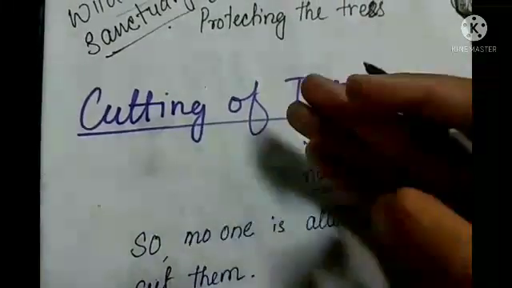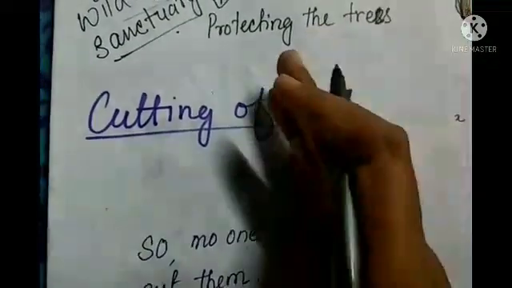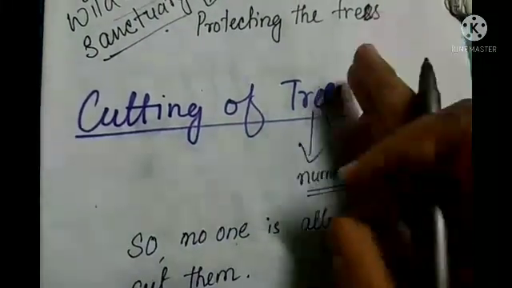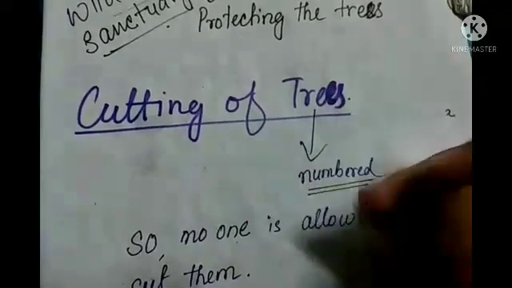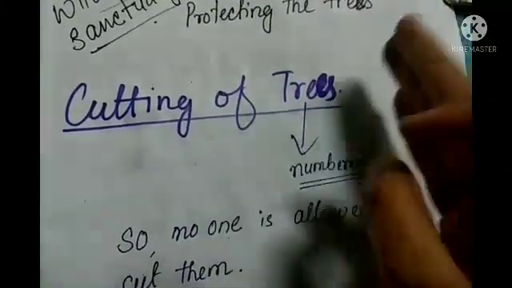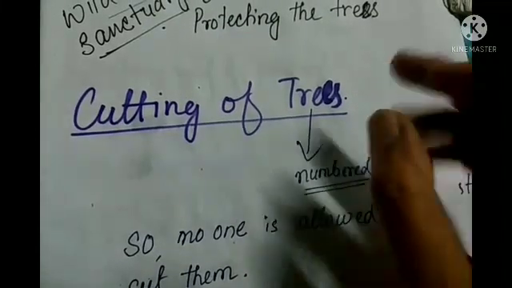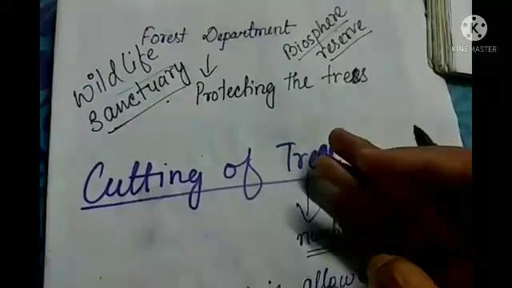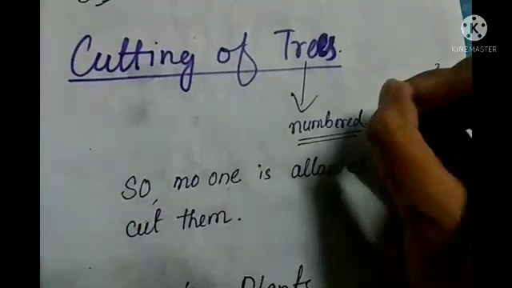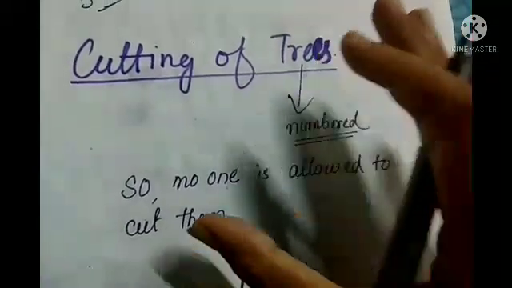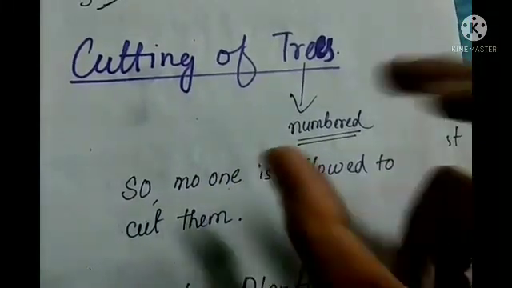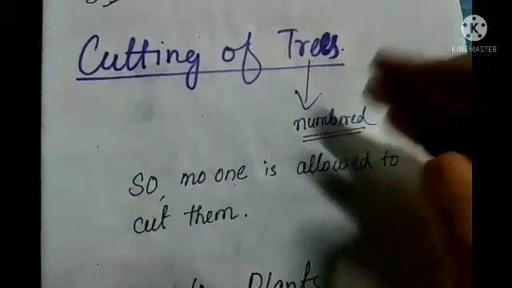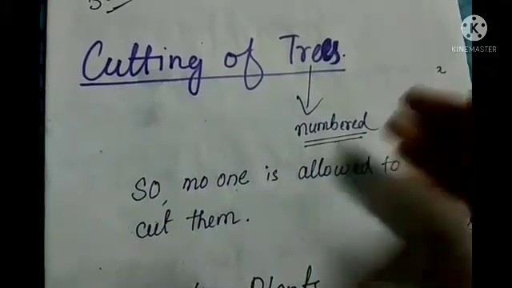But in some cases, if we need to cut due to some problem, in that case written permission is required. If you have written permission, then only you can cut a tree from the forest. But that written permission is needed not only for the forest department's area, but also for your private land. You have to get permission so that you can cut the tree. You have to give a valid reason why you want to cut the tree.